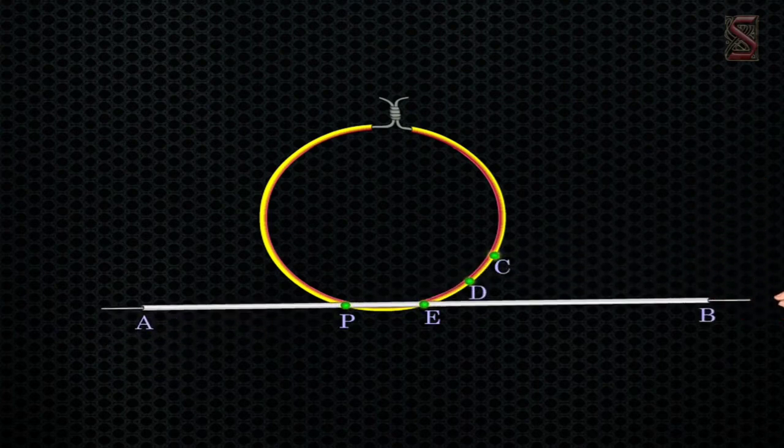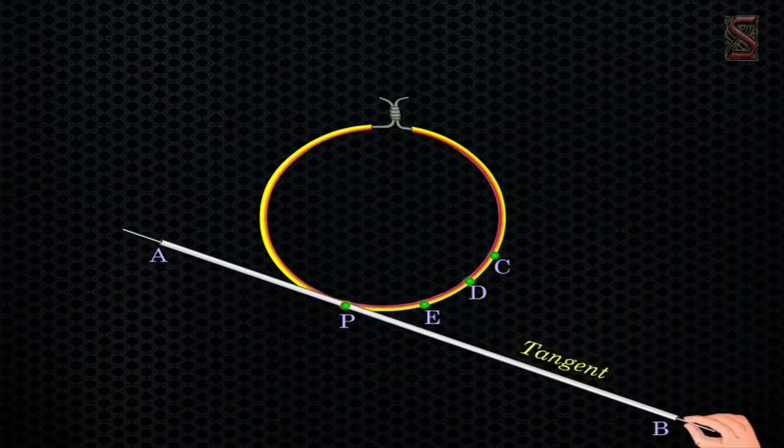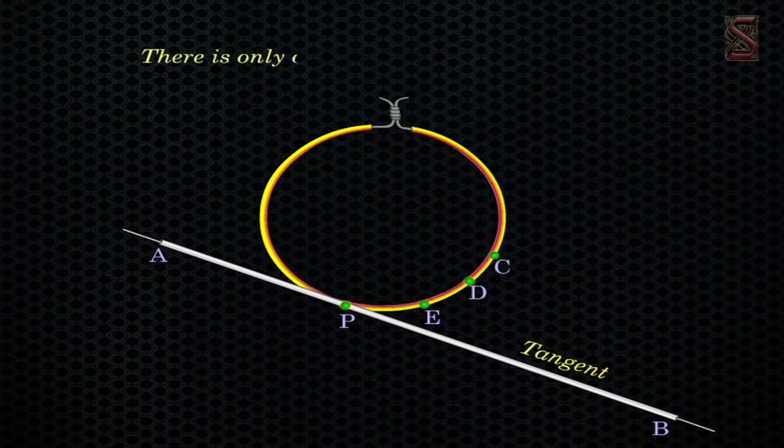At one position, we notice that the wire intersects the circle only at a point P. That line becomes the tangent to the circle. This shows that a tangent exists at the point P of the circle. On rotating further, we can observe that in all other positions of AB, it will intersect the circle at two points. So, we can observe that there is only one tangent at a point of the circle.